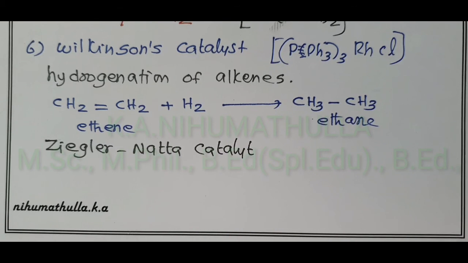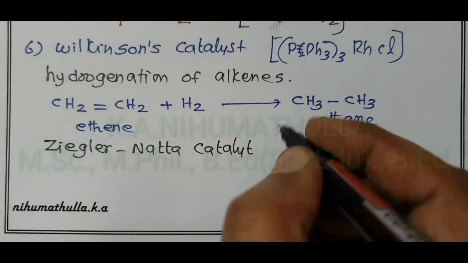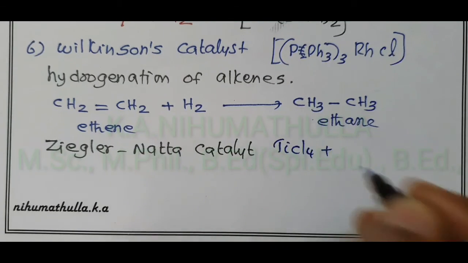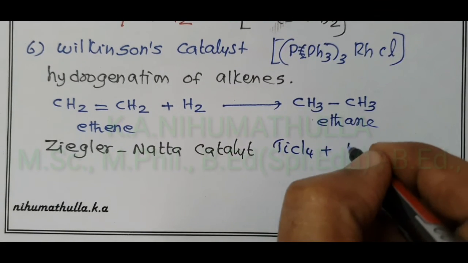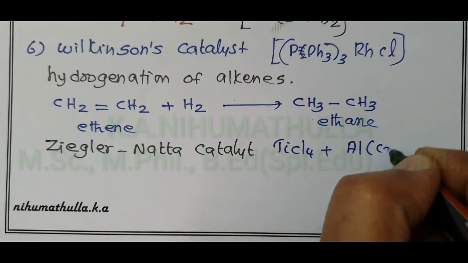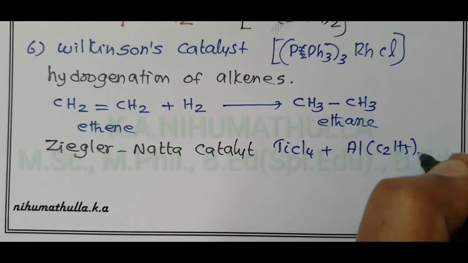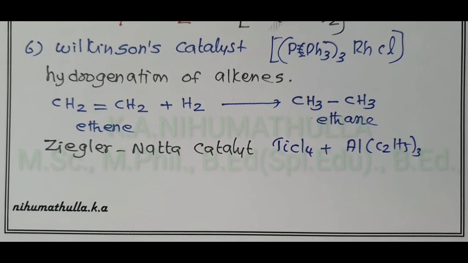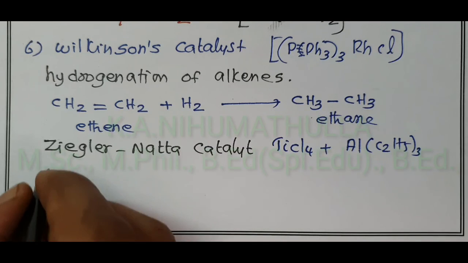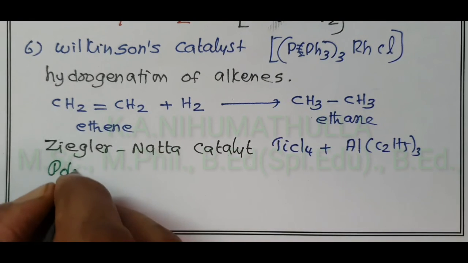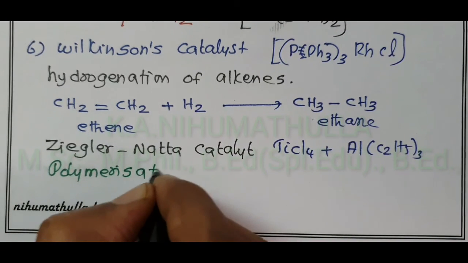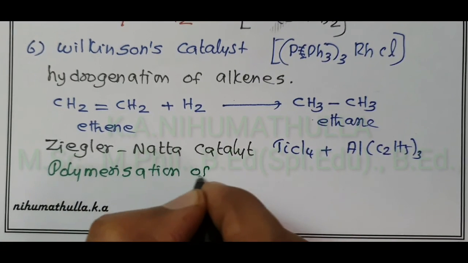One is titanium tetrachloride and the other is triethyl aluminum. It is a mixture of 2 components used in the polymerization of ethene, the formation of a polymer from the monomer.